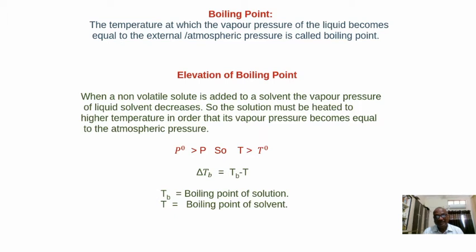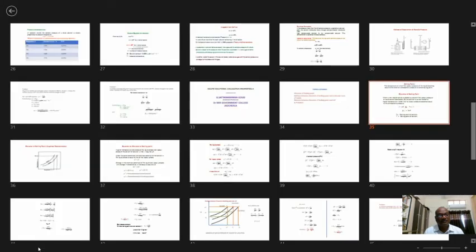How is it calculated? It is calculated from this formula: boiling point of the solution minus boiling point of the solvent. If the boiling point of the solution is Tb and the boiling point of the solvent is T, we can calculate the elevation of boiling point.